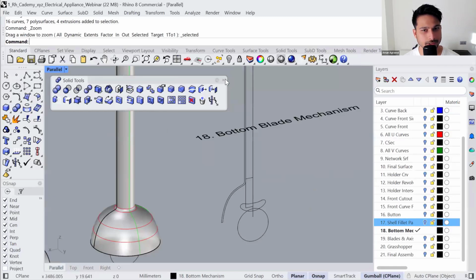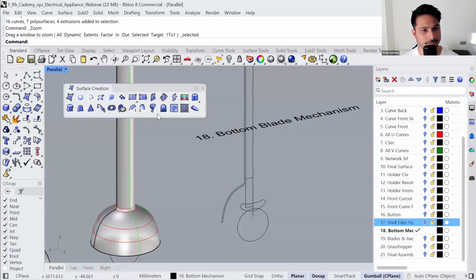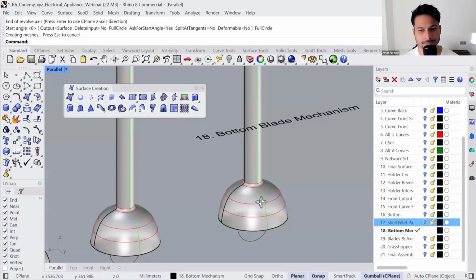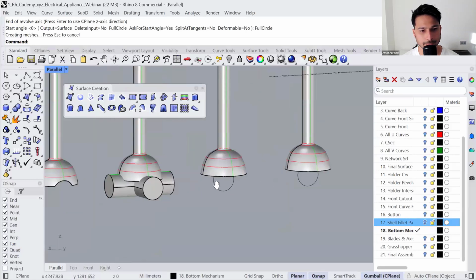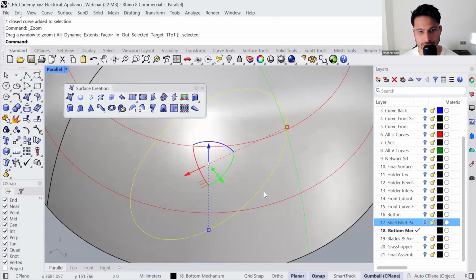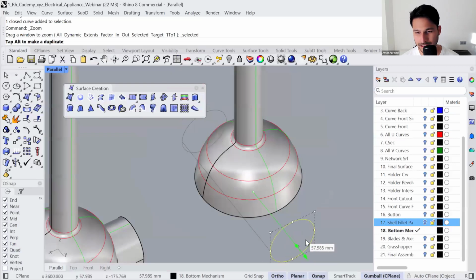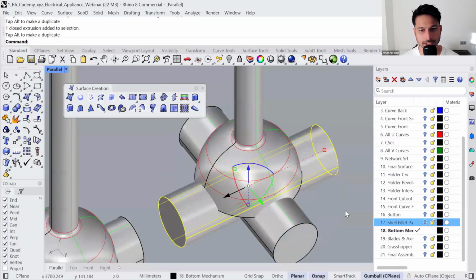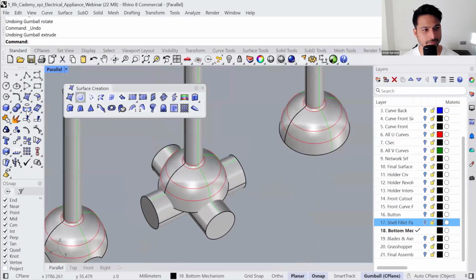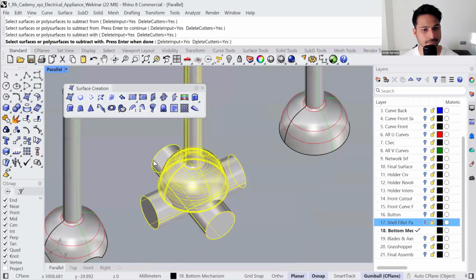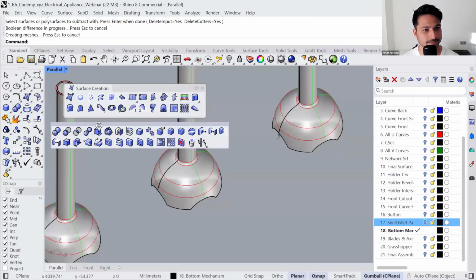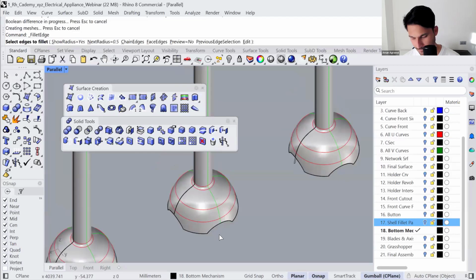Just like before, surface creation tool, revolve. This is the axis, full circle. Okay, I'm using these circles to extrude them symmetrically. In Rhino 8, you can actually use the Shift key to symmetrically extrude using the gumball. And then you can create a copy 90 degrees, Boolean difference to remove the 2 parts. You can also apply fillets.